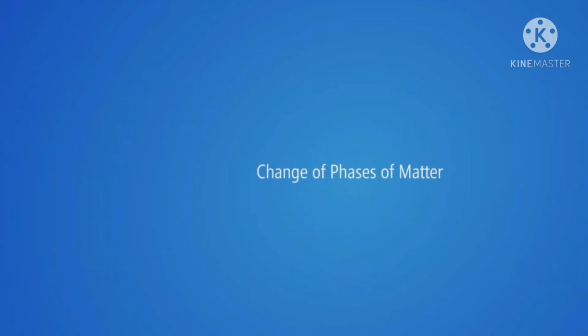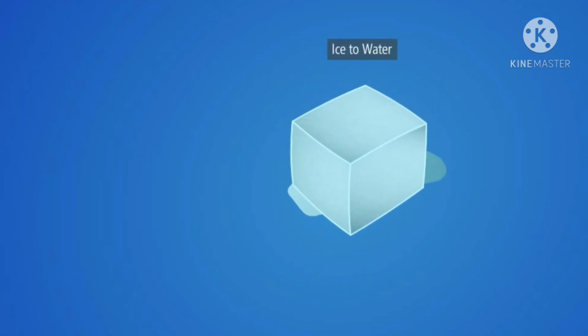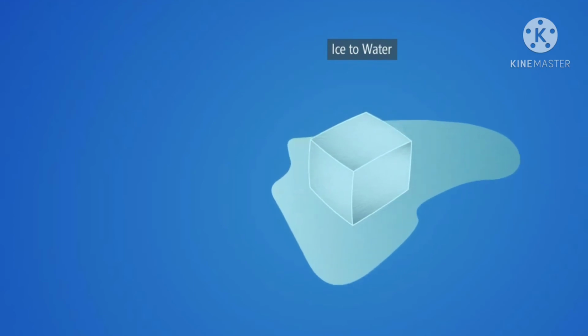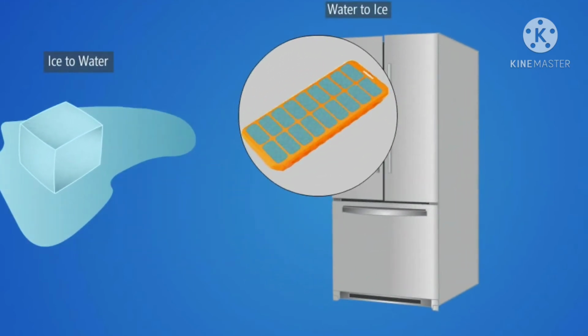Change of phases of matter. Nearly every substance exists as a solid, liquid or gaseous state. An ice cube turns into water when left out of the freezer. A vessel of water will turn into ice if it is left in the freezer.